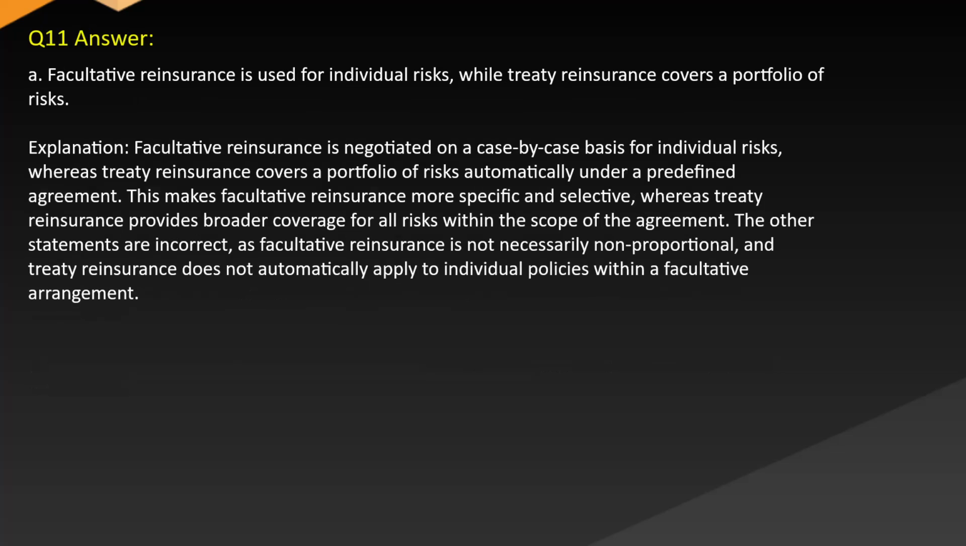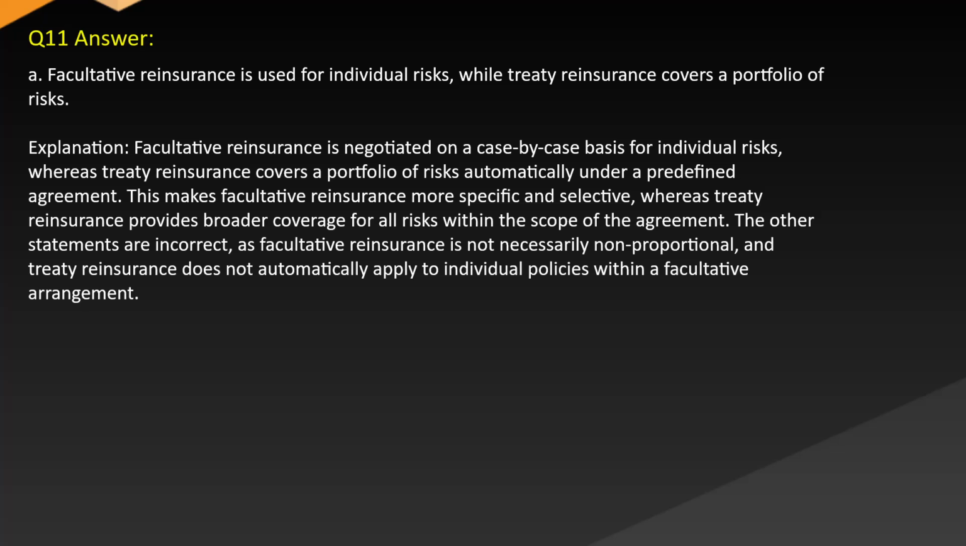Answer A. Facultative reinsurance is used for individual risks, while treaty reinsurance covers a portfolio of risks. Explanation. Facultative reinsurance is negotiated on a case-by-case basis for individual risks, whereas treaty reinsurance covers a portfolio of risks automatically under a predefined agreement.